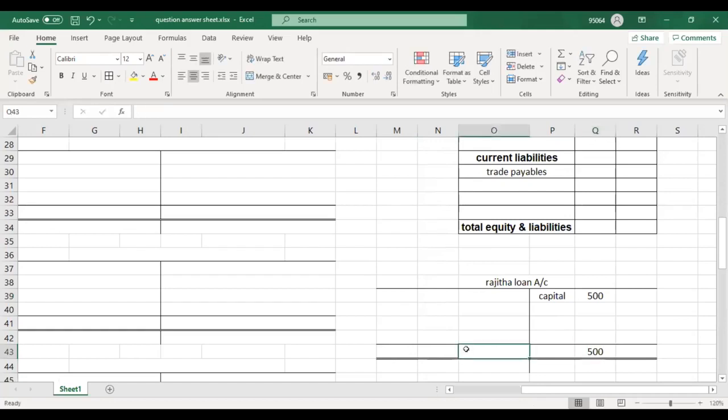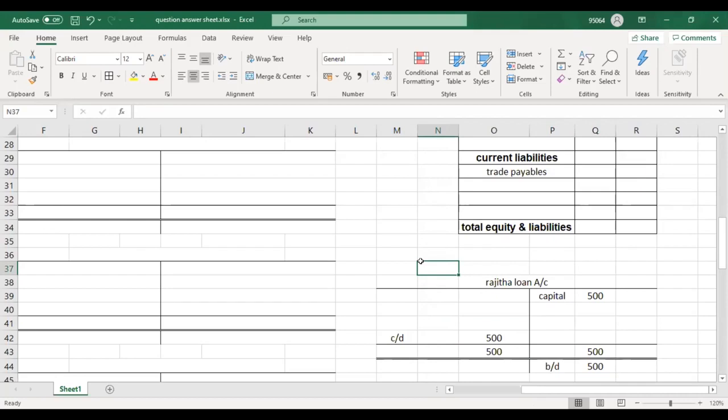Then you take the total here, 500. Good. And then carry it down, brought down 500. This is the answer. So just now we have finished requirement number 1.